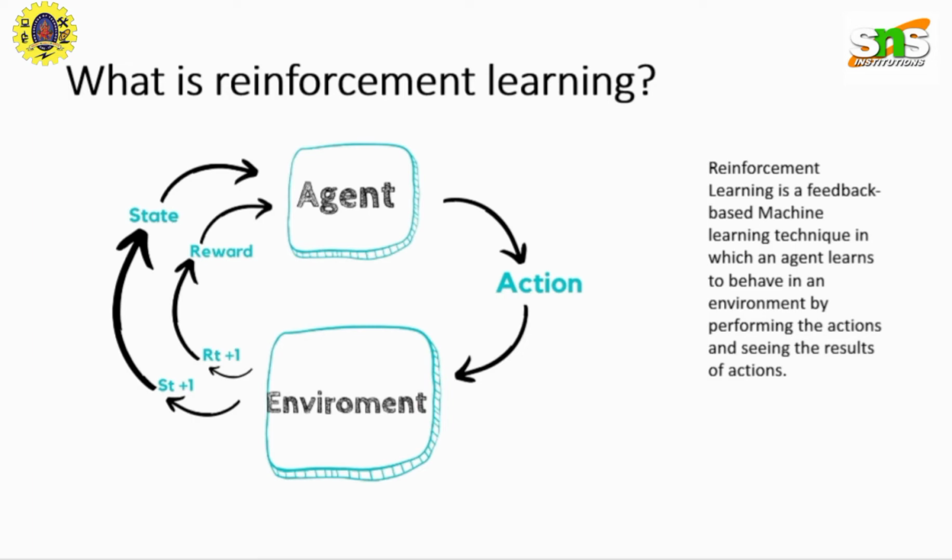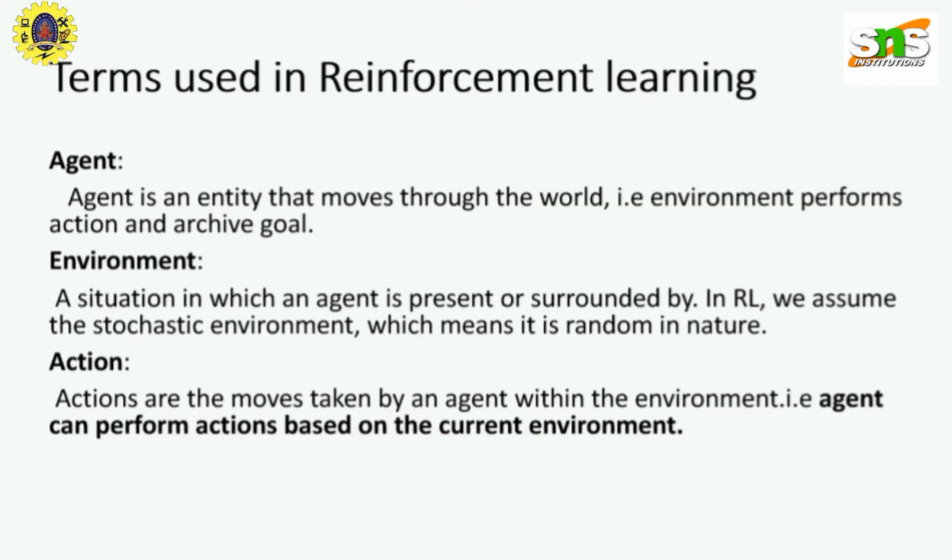Now, let us understand some of the main terminologies used in reinforcement learning. The first one is agent. Agent is an entity that moves through the world, that is the environment, in which it performs an action to achieve its goal. Second one is environment. Environment is a situation in which an agent is present or surrounded by. Third, action. Actions are the moves taken by the agent within the environment, so that the agent can perform action based on the current environment.